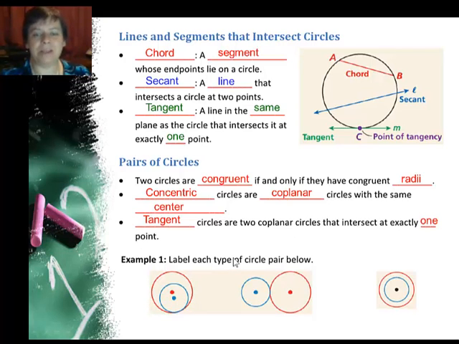So we've got example 1 here, and I want to label each of these pairs of circles. You can see here, it might look like they're sharing more than one, but they actually only share 1 point. And they do have different centers. Tangent circles will never have the same center because then they'd actually have to be the same size. So that is a tangent pair of circles right here. This is another example of a tangent pair of circles. And then these 2 circles share the same center. Notice that they don't intersect at all. And those are concentric.